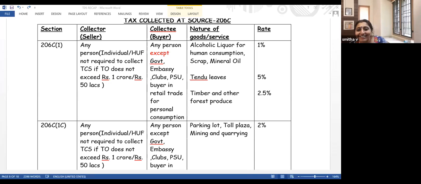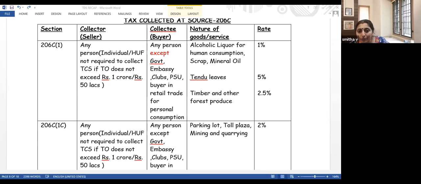Then, next point. Next section. One was regarding those specific products which I had mentioned there.